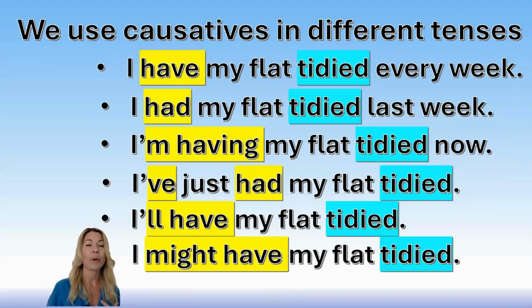As I mentioned before, we use causatives in different tenses. As you can see here, I highlighted different tenses and we change have verb or get verb. So for more details, you should watch the video and find a useful table that I prepared for you. As you can see, we can use causatives in different tenses and also with modal verbs. I might have my flat tidied because maybe I'm not sure if I'm at home that time.